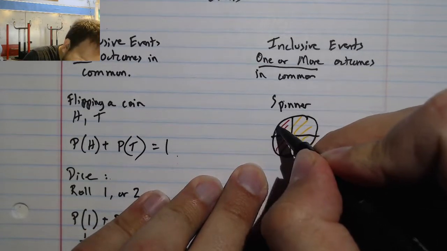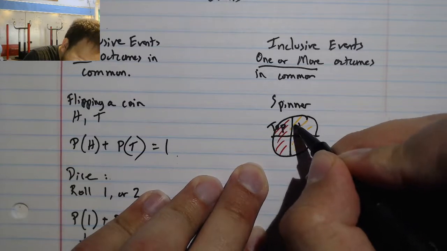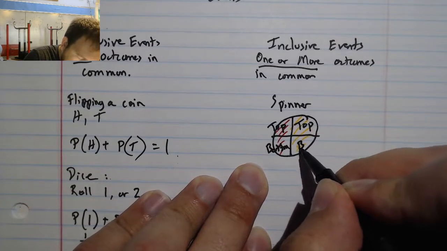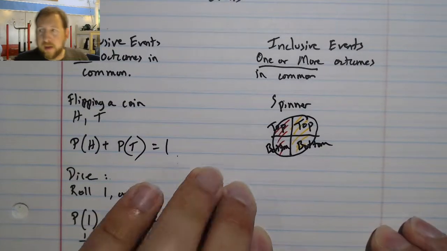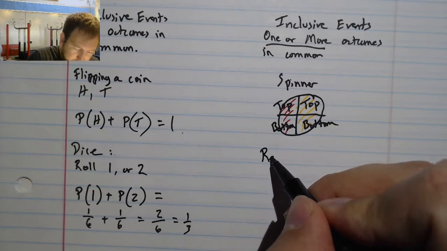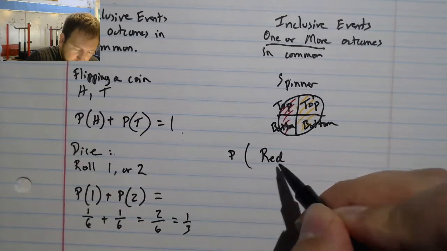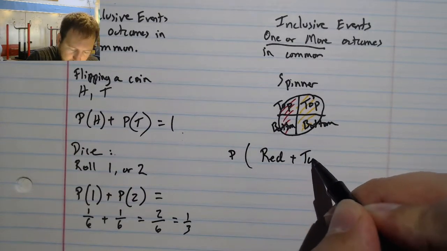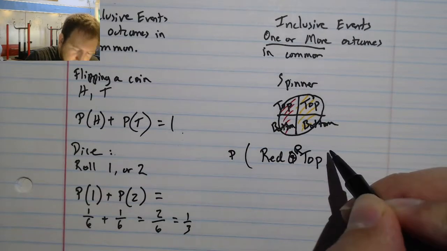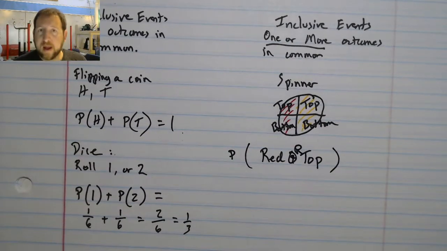This one says top, this one says top, this one says bottom, and this one says bottom. I want to know, what are the odds of spinning a red or a top? So I get a red answer or I get a top answer, and I want to know how I can solve it mathematically.